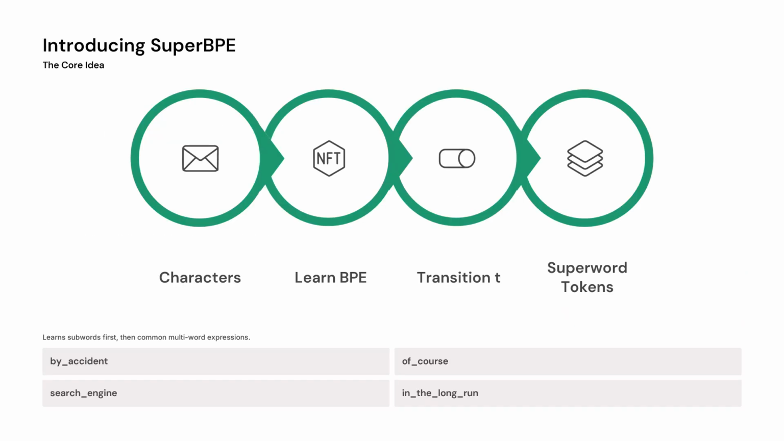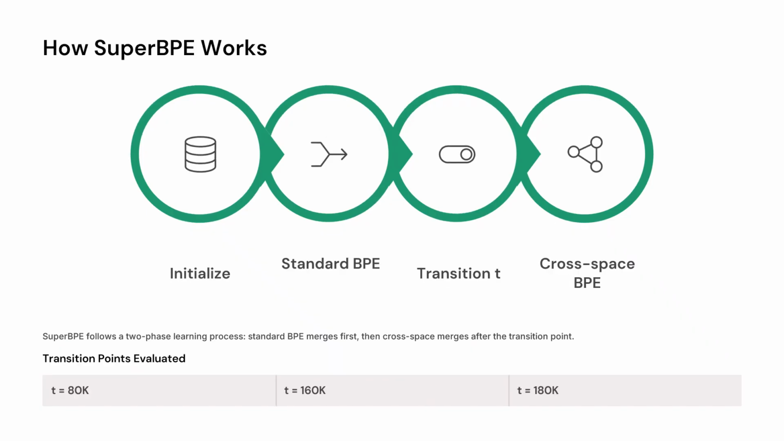So we are introducing an algorithm that is SuperBPE. In this algorithm, we have a transition point T that denotes the vocabulary size. So initially we follow the BPE algorithm only till a transition point, after which we ignore the white space and start merging common phrases. So for example, by accident or search engine, these common phrases get merged together despite being separated by a white space. So let's see how exactly SuperBPE works.